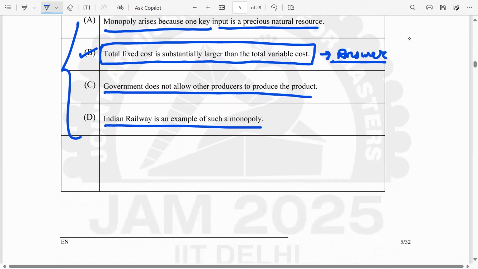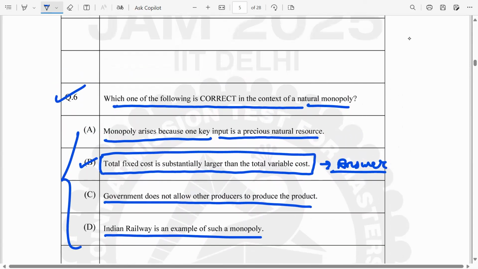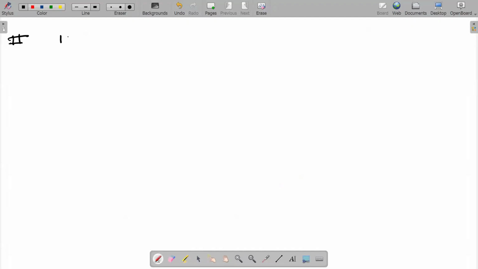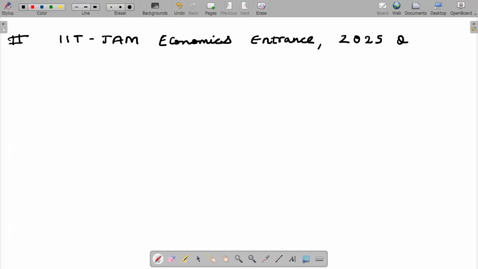Scrolling down the question paper, I can also make students write a note on natural monopoly just for clarity. Coming to the whiteboard, I am writing the main heading for completeness: IIT-JAM economics entrance, and we are looking at the 2025 question paper.